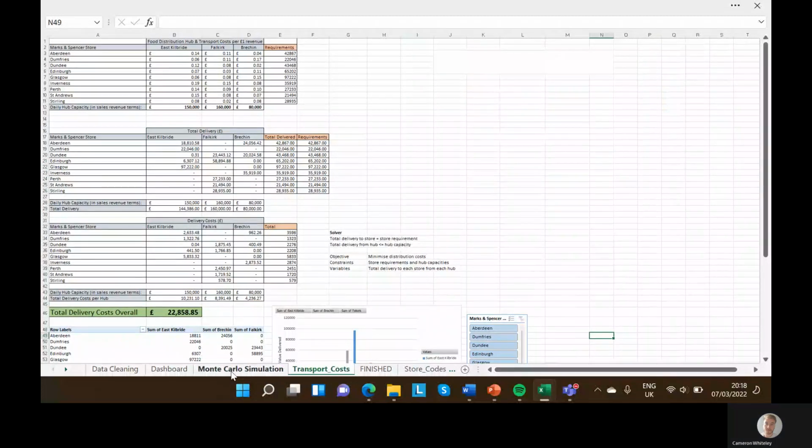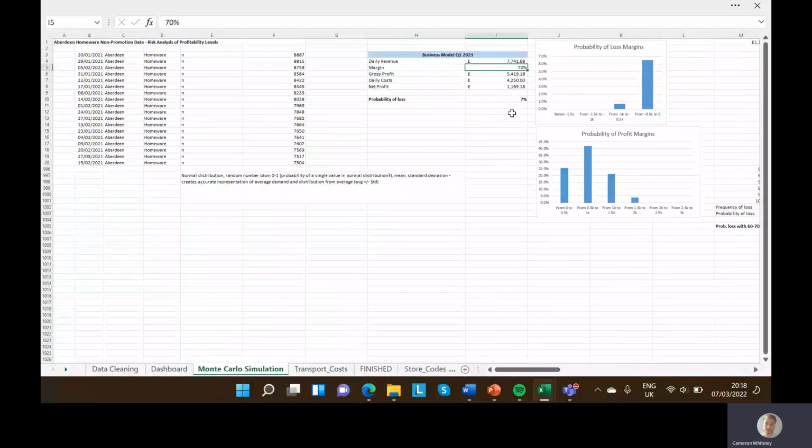Well, just based on this, they should really try and focus, get it up to 70%, but actually 65% would also be really good, because that substantially reduces the probability of loss by over half, and also the probability of how bad the loss will be. There's a much better chance that it's not going to be as bad, and it pretty much removes the probability of the worst types of losses, but then also significantly increases the chances of making good profits as well, as shown here. Marks and Spencer should at least try and cement 65% gross profit margins. Obviously 70% is the best as well.